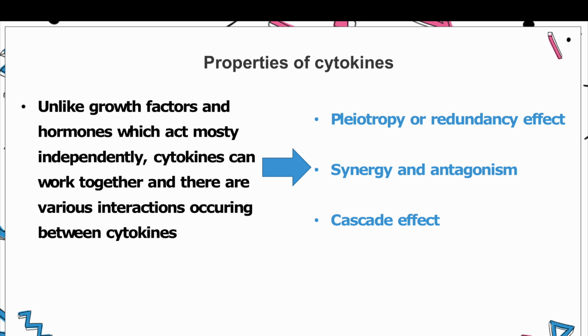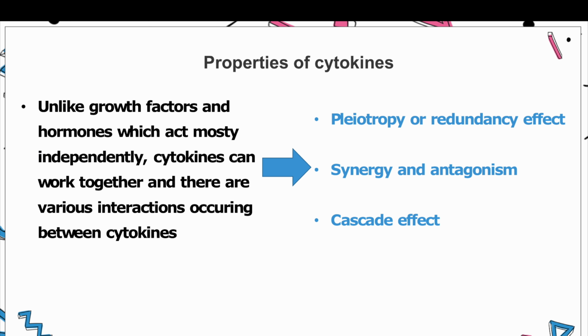Now, unlike growth factors and hormones, which act mostly independently, cytokines can work together, and there are various interactions occurring between cytokines. The types of interactions are pleiotropy and redundancy. Pleiotropy refers to the same cytokine having different actions on different target cells, whereas redundancy implies different cytokines producing the same effect on the same target cell.